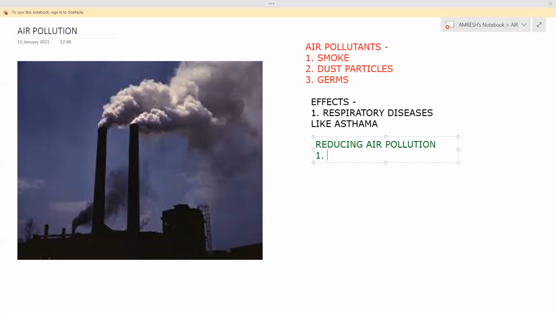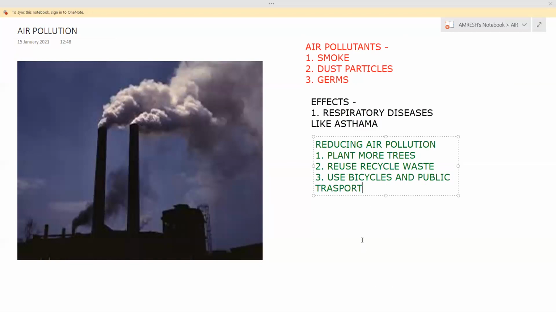So how to reduce air pollution? Plant more trees, reuse and recycle waste. Some points may come in your exam, so you write it. Okay. Use bicycle and public transport. These all things I've already taught you. You can move to the video section and see it.